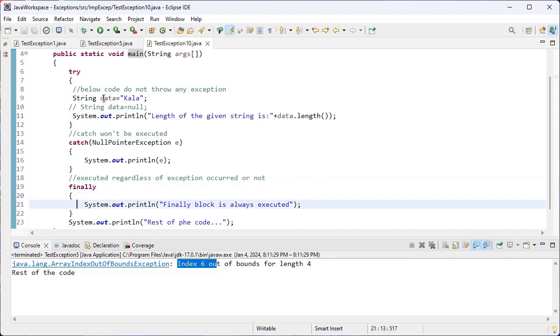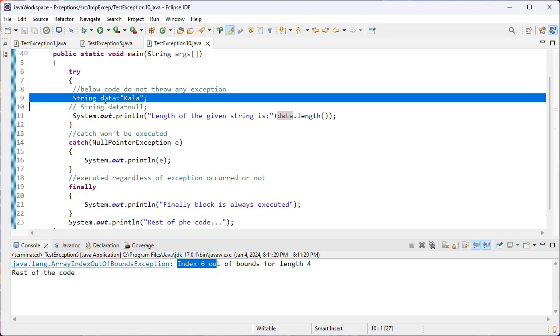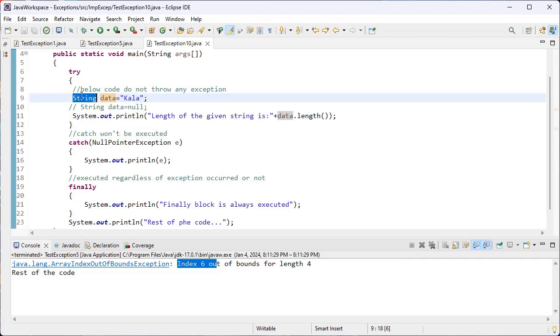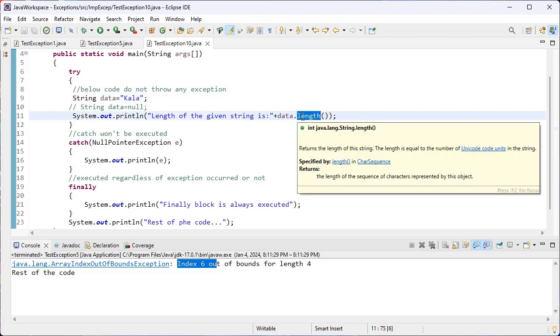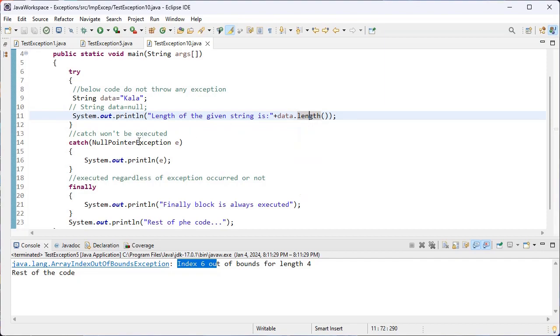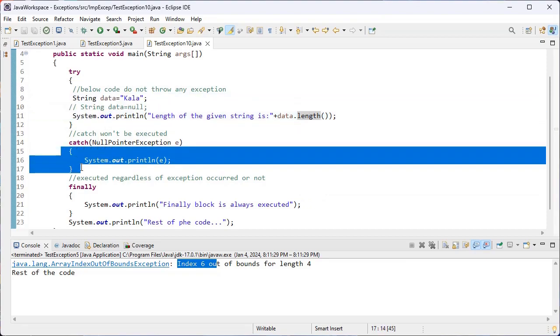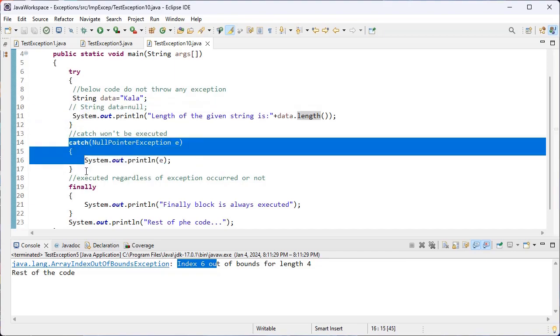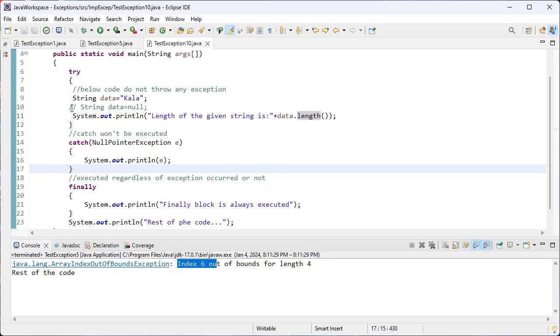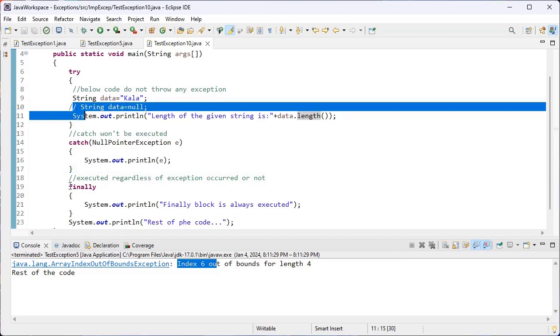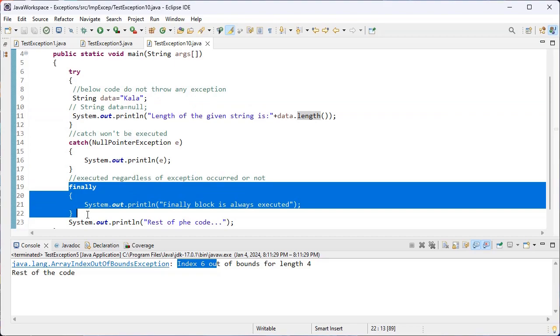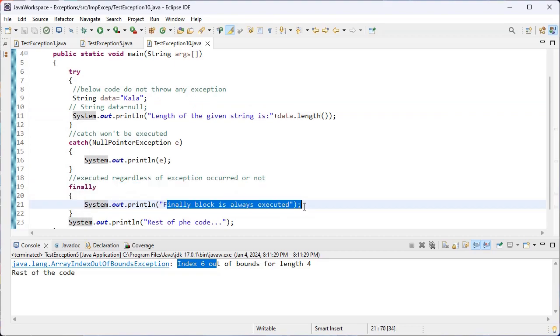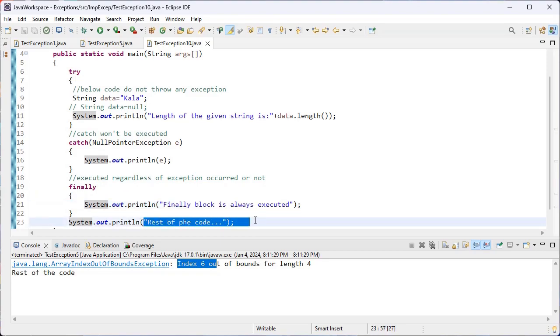Here I have given the value color to data. Data is the name of the variable, and its data type is String. Here I have used the length inbuilt method. So string.length returns the length of the given string. If there is no error, the catch block will be skipped. If there is an error, the catch block will be executed. Whether the error comes or not, the finally block will always be executed, and the rest of the code will be executed.